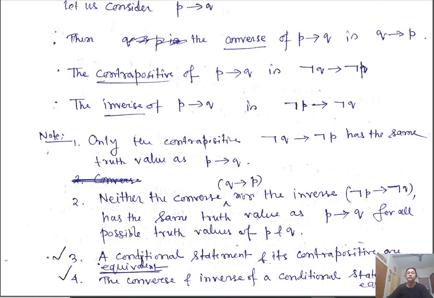I have not defined equivalent yet, except that I will formally define it later, okay? But for the time being, equivalent means those are the same thing. And that is the truth table. In the truth table, they will have the same column. And the converse and inverse statements, these two are logically equivalent. None of them are equivalent to the original implication, but the converse and inverse of a particular statement are equivalent to each other.